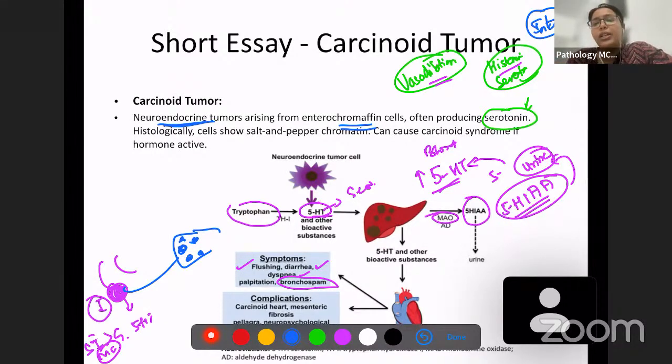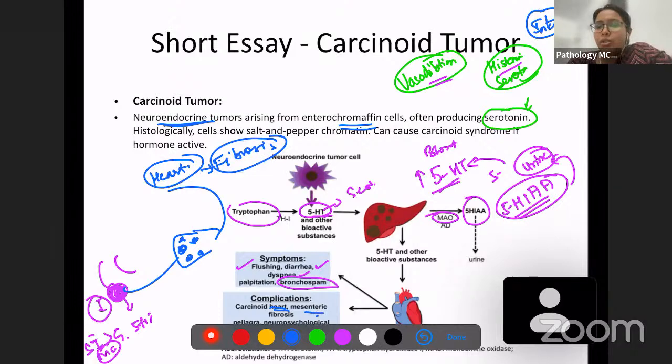From the liver, it can go to the heart. From the portal circulation, you can actually go to the heart. So that is why carcinoid heart disease. And 5-hydroxytryptophan and its metabolites are also implicated in fibrosis. So you will also have fibrosis in carcinoid syndrome. Okay, so mesenteric fibrosis or fibrosis of the heart. So these symptoms are very common in carcinoid syndrome. So remember, carcinoid from the small intestine is going to go to the liver and then can go to the heart.